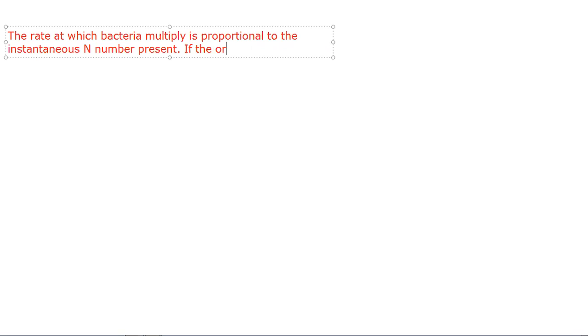If the original number doubles in 2 hours, when will it be tripled?